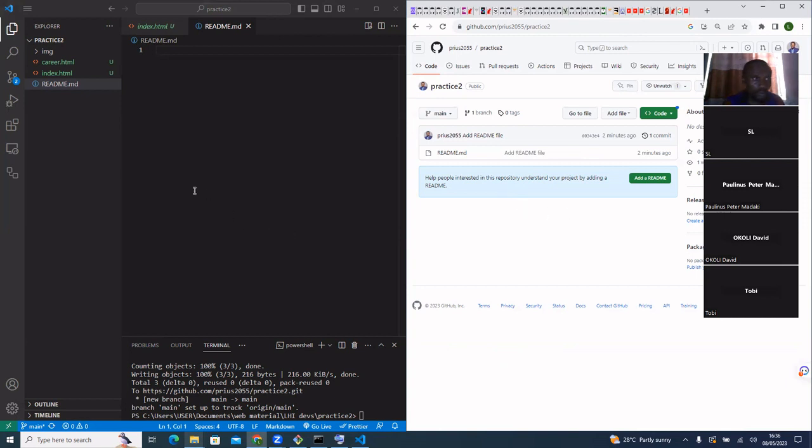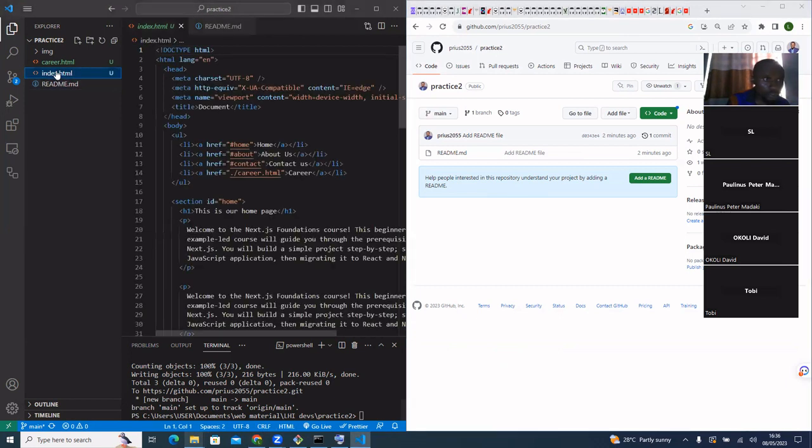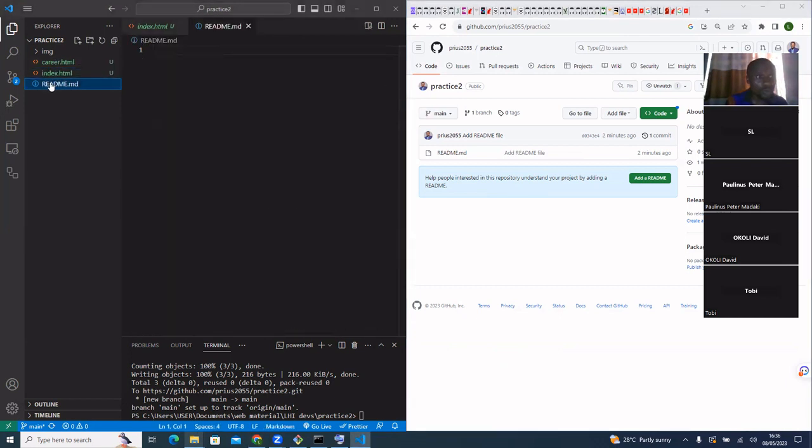Okay. We've successfully linked what we have on our local machine here. But you might have a question. So far, we only have this readme file shown. We don't have this carrier.html or index.html. Can you see what happened here? Are you seeing it?